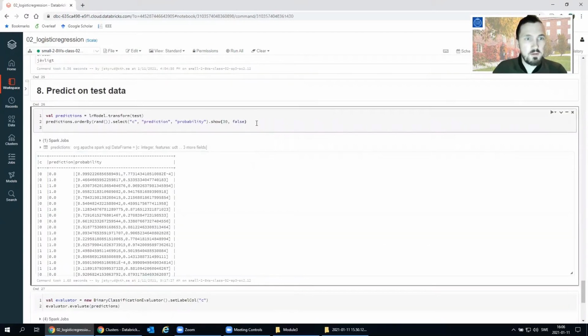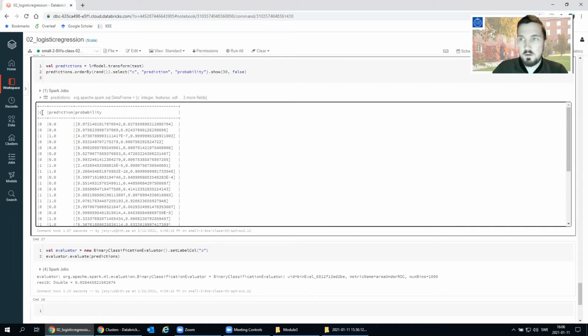So now we can see how well it performs on the actual test data. The C here is the true value, and the prediction column is what our classifier predicts. So it's a lot better than random. It's even hitting it almost all of the time.